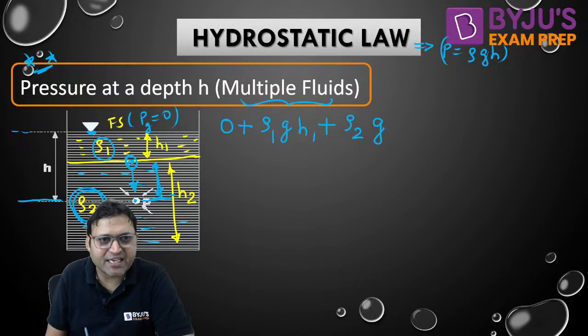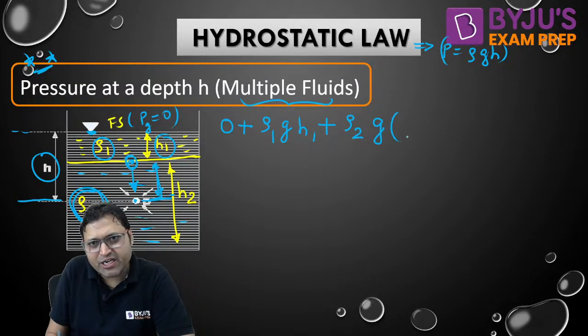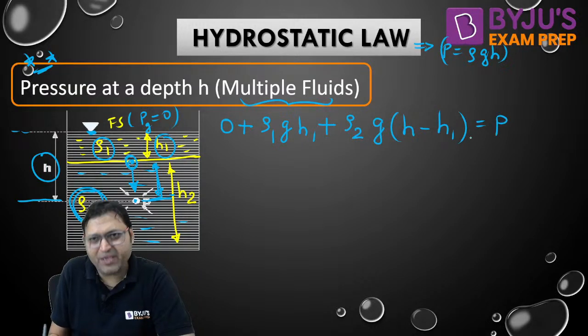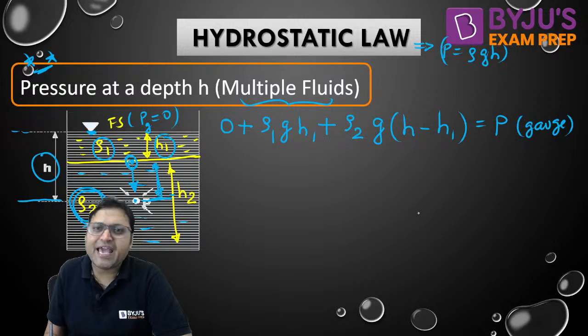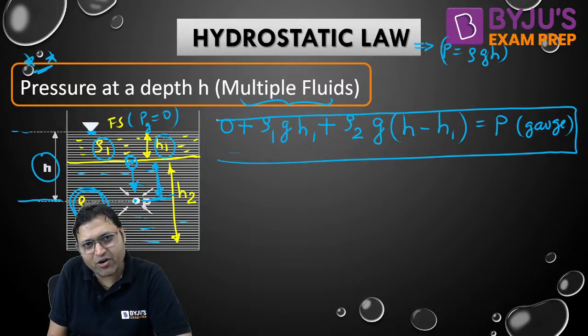Isn't it h minus h1? h is total, then h1 is this. So it will be h minus h1. That is the value of P, the gauge pressure. Gauge pressure at a depth h will be given by this expression. Do you agree or not?